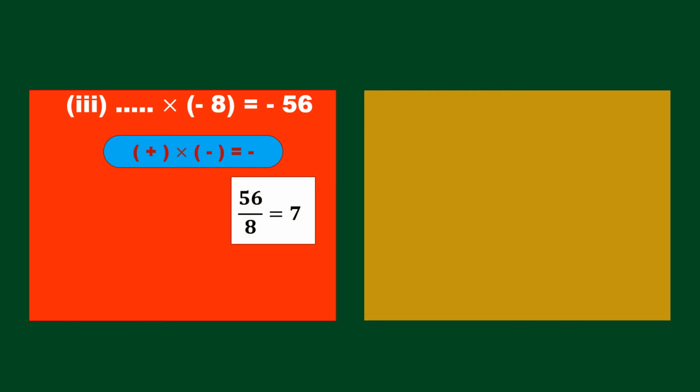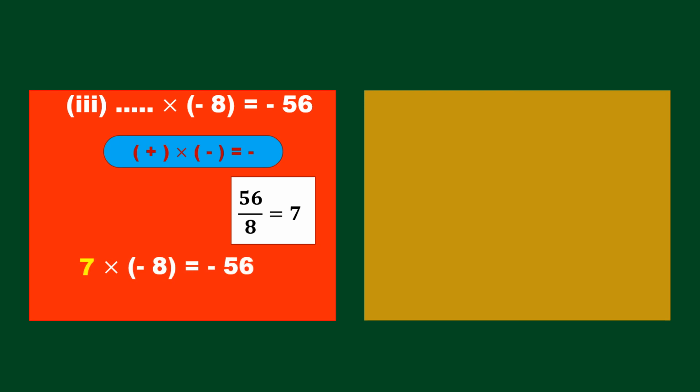Your given value is minus, so the different symbol from minus is plus. So your answer should be plus, and 56 by 8 is 7. Let us write the symbol by the formula, and 56 by 8 is 7, so your answer is plus 7.